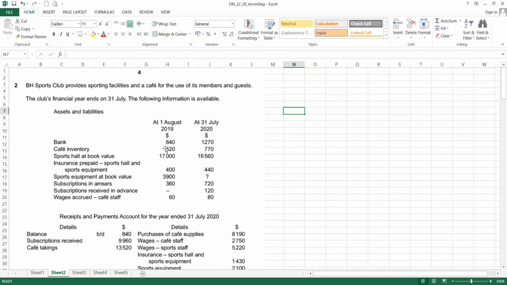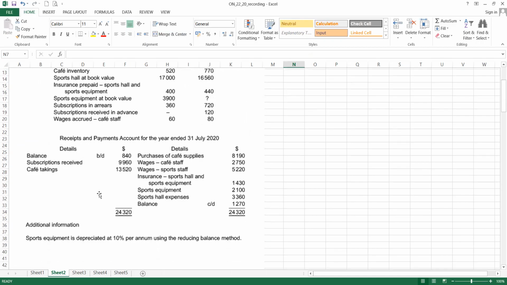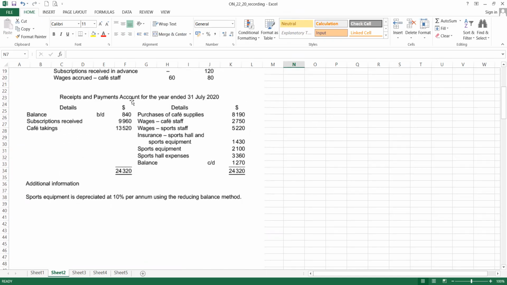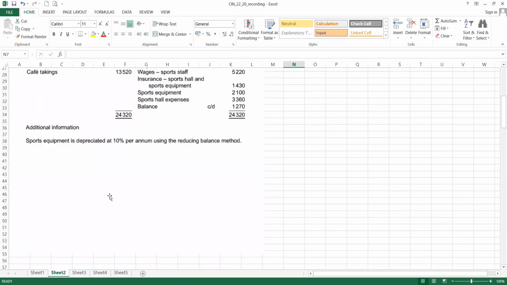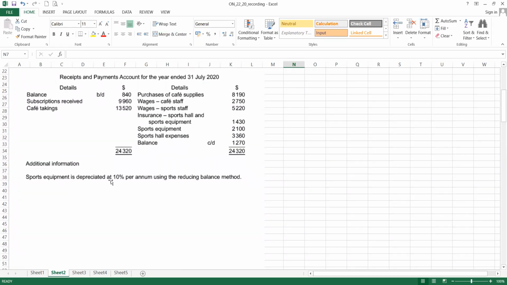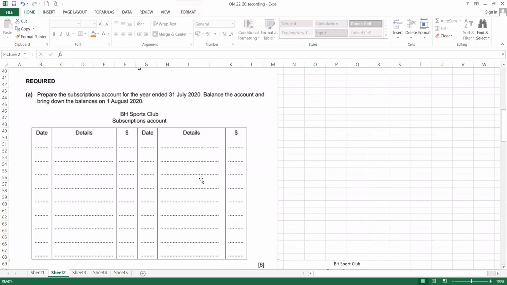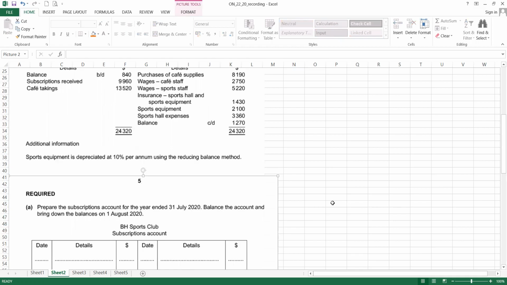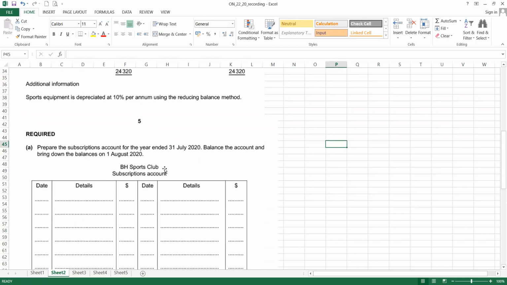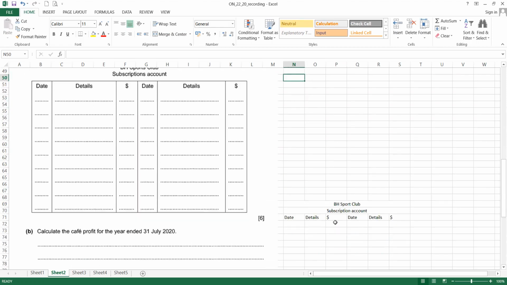We have the asset and liability, opening and closing. Receipt and payment account basically is a bank account. Additional information: sport equipment is depreciated at 10% per annum using the reducing balance method. And then what else do they ask? Okay, the second is they ask to prepare the sport subscription account. Prepare subscription account for the year ended 31st July 2020, and then balance the account and bring down to the following month. So let's go up.